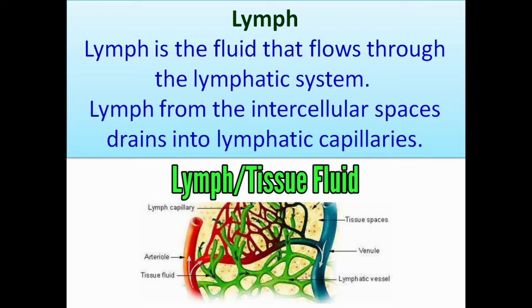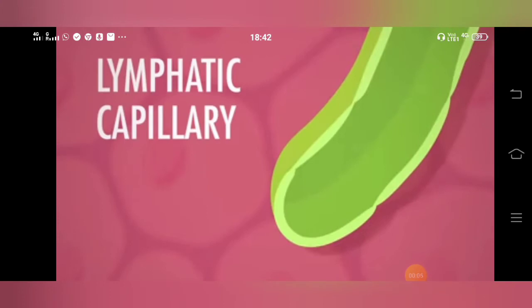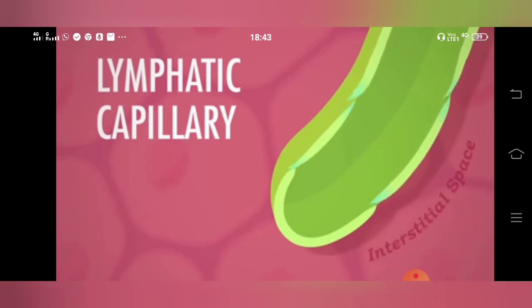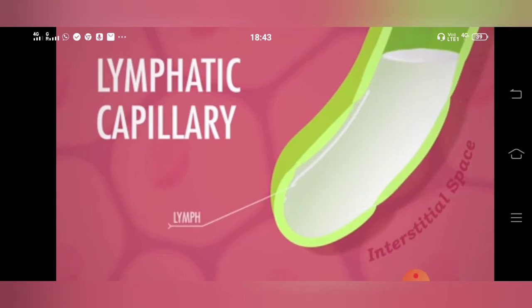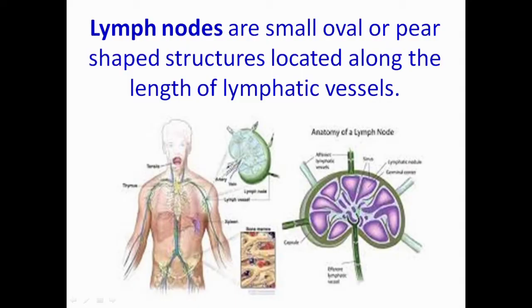Lymph is the fluid that flows through the lymphatic system. It contains bacteria, waste products, and proteins. Lymph drains into lymphatic capillaries and flows through the lymphatic system. From lymphatic capillaries, lymph enters into lymphatic vessels. Lymph then passes through lymph nodes.